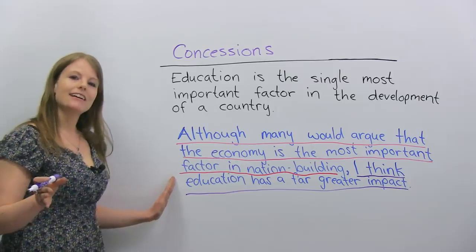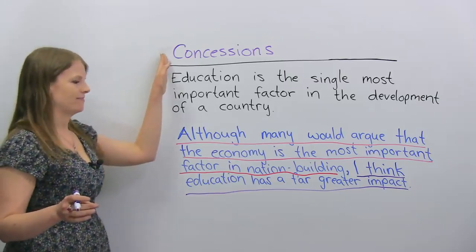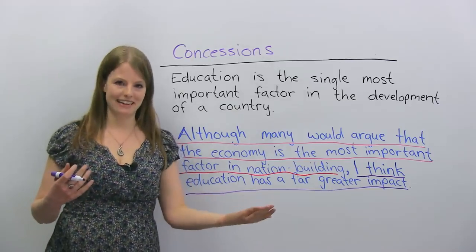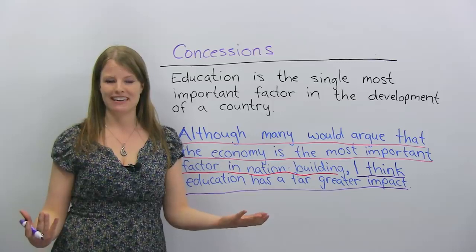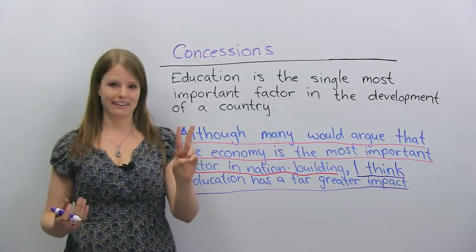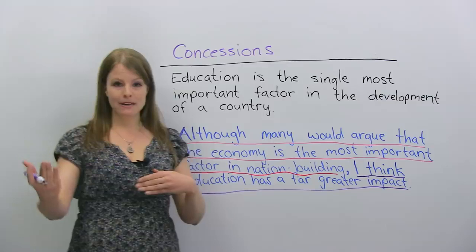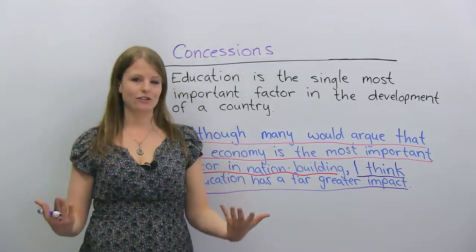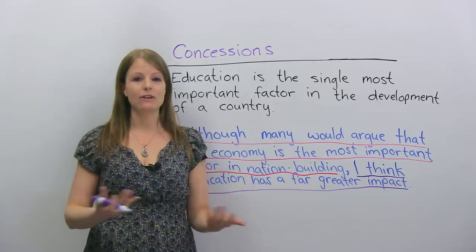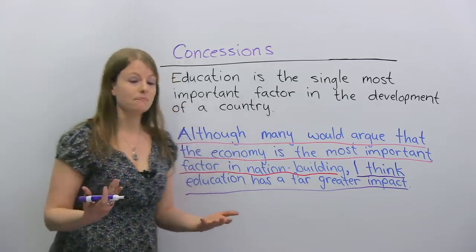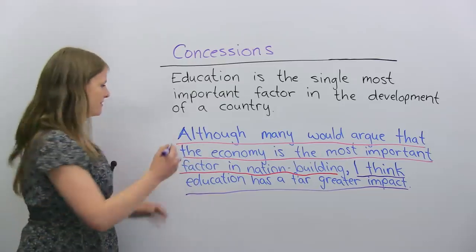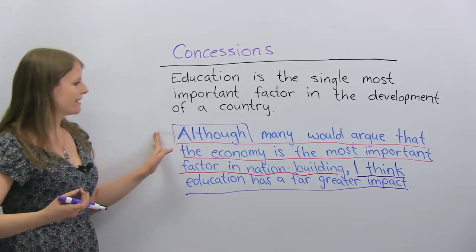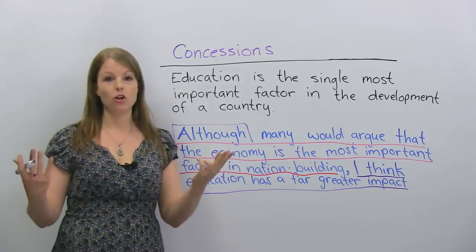So what I've done here is I've added a concession. A concession is where you say what the opposite opinion is, and then you say what your opinion is. So you're giving two opinions. You're giving your opinion and also what other people might think. This is a great thing to do, especially in essays, and this is something you can do at the beginning of your answer. So we use here the keyword although, okay? And you'll notice that this has two clauses.